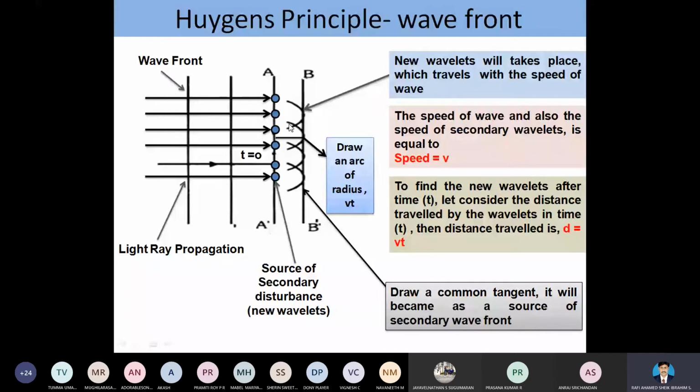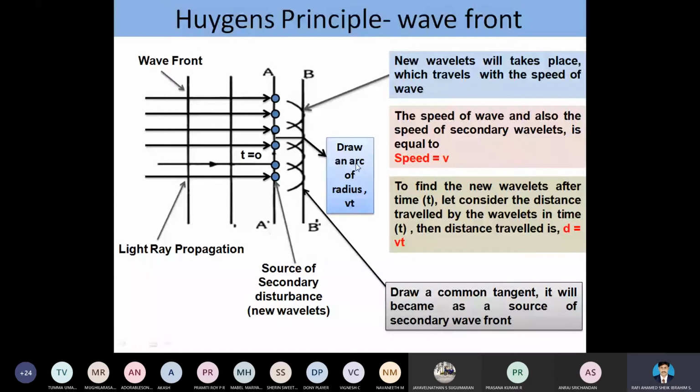The secondary wavelets are our imagination. So from this point, we imagine that new wavelets take place. These wavelets are nothing but also a source of the light. So the speed of a wave and also the speed of the secondary wavelets is equal. Both are equal. That is, we are saying that the velocity of the incident ray as well as the velocity of the wavelet which was formed here is the same. It is given by v.